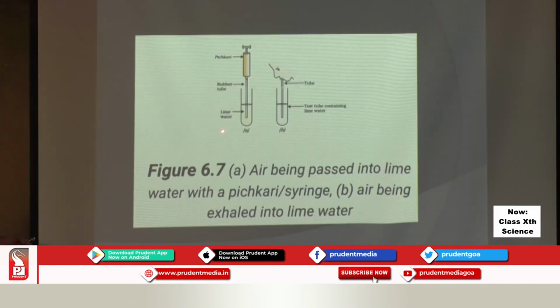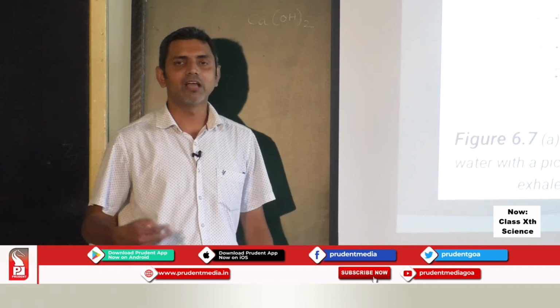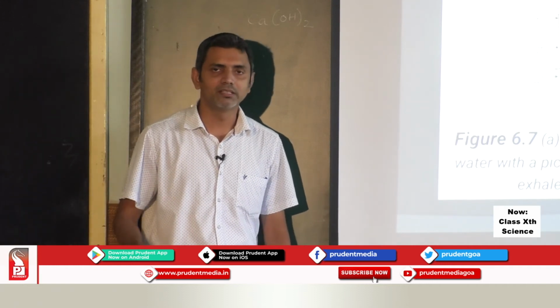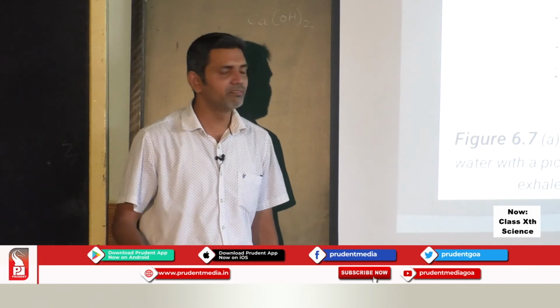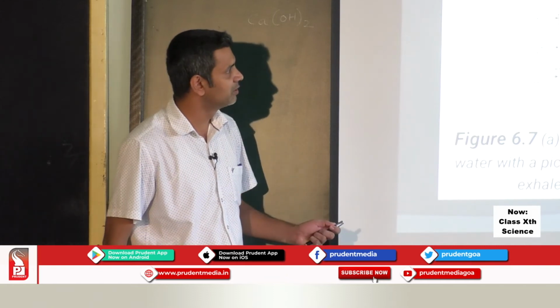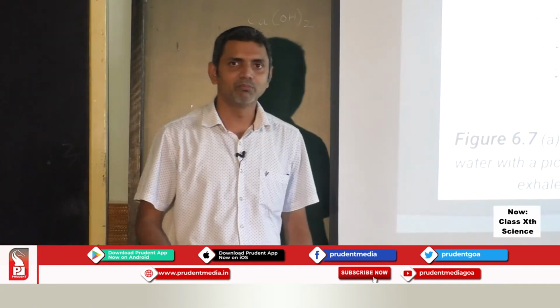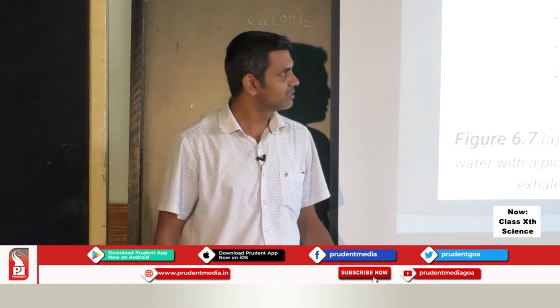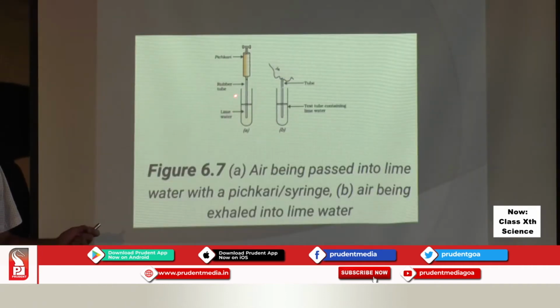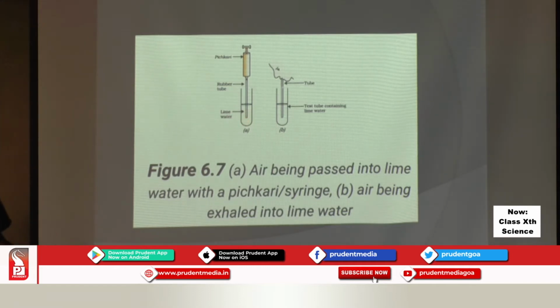But in the first test tube, more time will be taken to turn the lime water milky, and in the second test tube, that is test tube B, the lime water will turn milky quickly as compared to the lime water in test tube A. So when we blow air, more carbon dioxide is given out, keep in mind, and in the other case less carbon dioxide enters the lime water. So we have seen